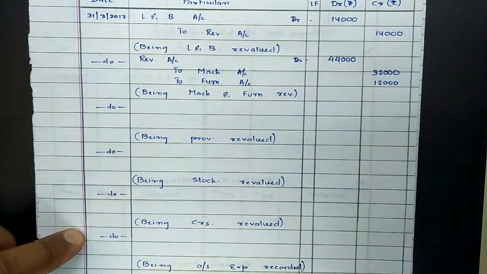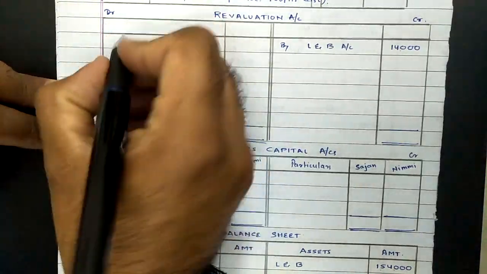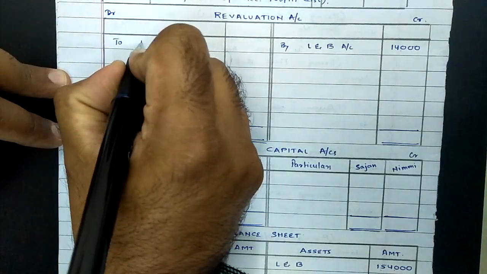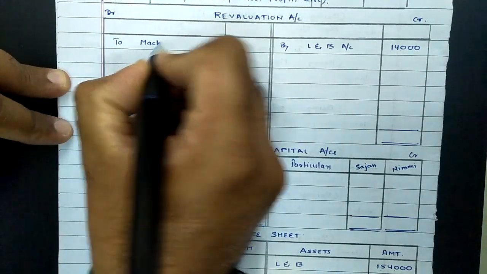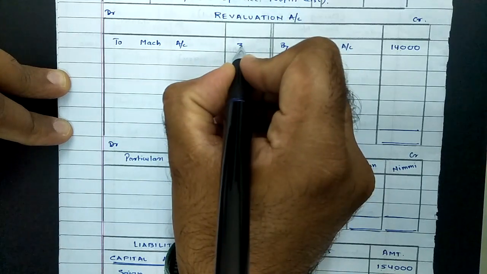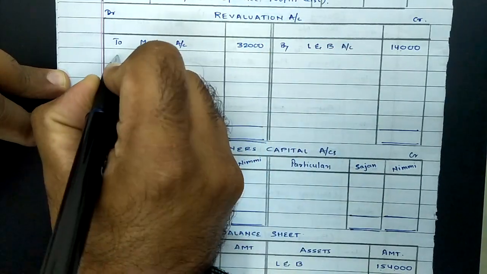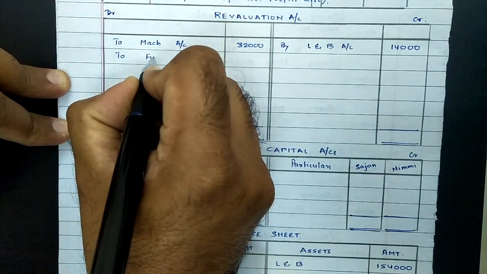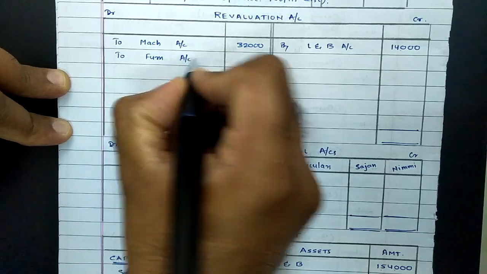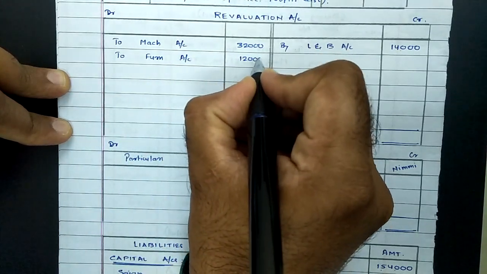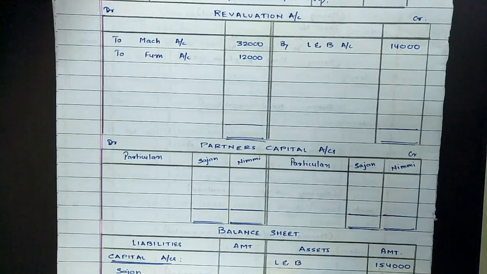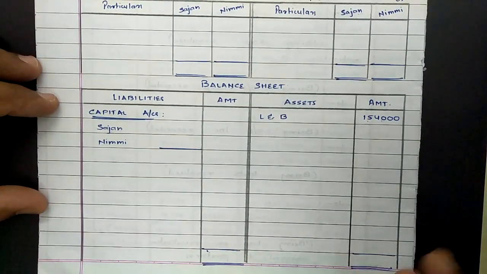And now posting the same into the ledger, it would be shown on the debit side of revaluation: to machinery, it is reducing by 32,000, and to furniture, it is reducing by rupees 12,000. And now in the balance sheet we need to record the new value of machinery and furniture.